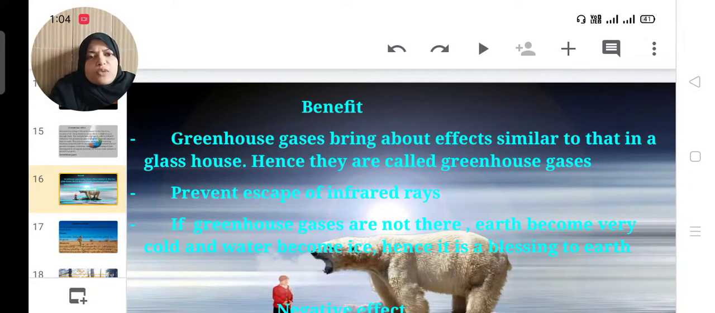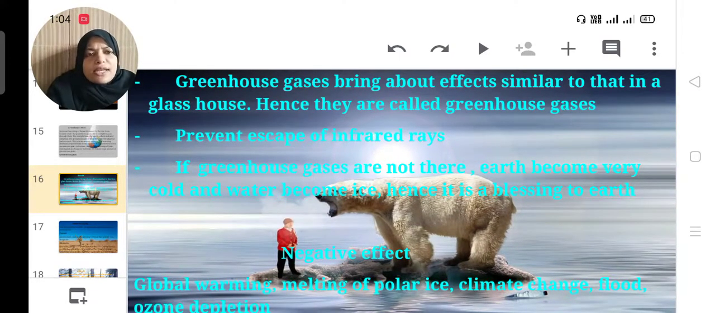Benefit of the greenhouse. Greenhouse gases bring about an effect similar to that in a glass house. Have you visited Ooty? There you can see the glass house in the botanical garden. That effect is also created by the greenhouse gases. Hence they are called greenhouse gases. It prevents the escape of infrared rays. If greenhouse gases were not there, the earth would become very cold and water would become ice. Hence it is a blessing to earth.